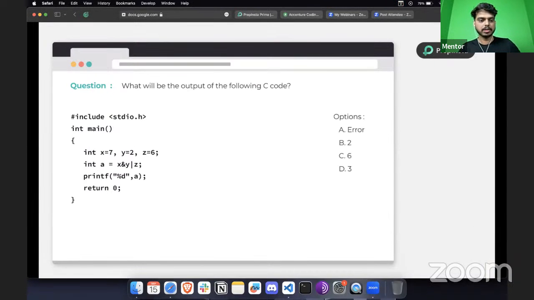Okay, so now let's go back to one more question here we have. Let's see who can answer this.